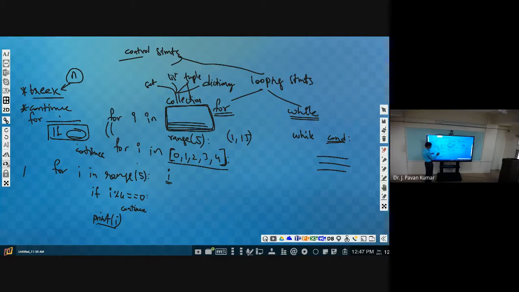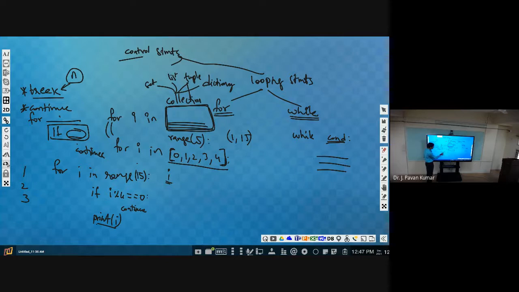Next, the I value will be 2, and 2 mod 4 is not 0, so it will print 2. Next, 3 mod 4 is not equal to 0, so it will print 3. Next, 4 mod 4 is 0, so it will skip the current iteration and continue with the next iteration.